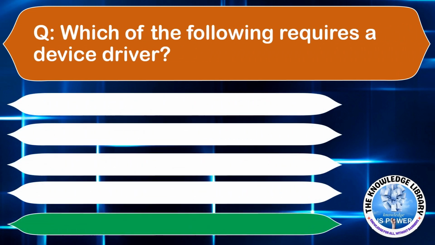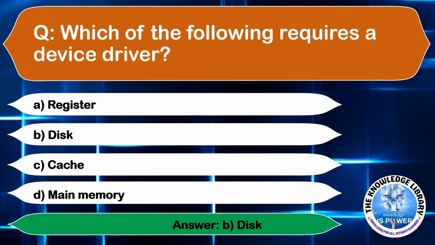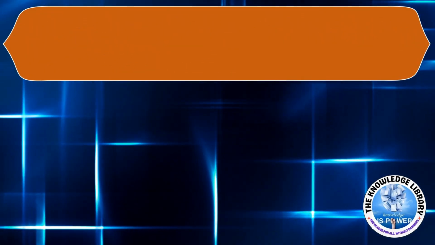Which of the following requires a device driver? Option A, register. Option B, disk. Option C, cache. Or option D, main memory. The correct answer is option B. Moving to the next question.